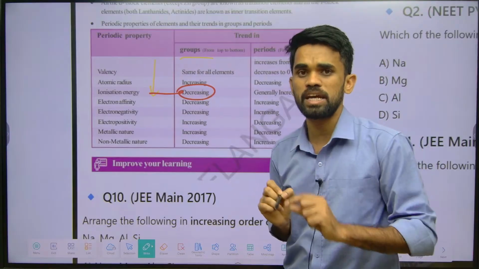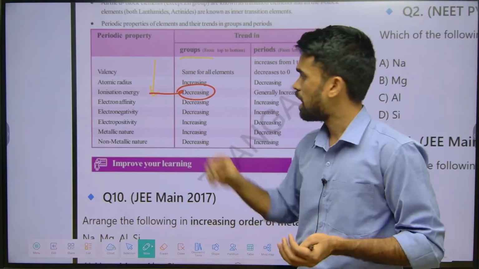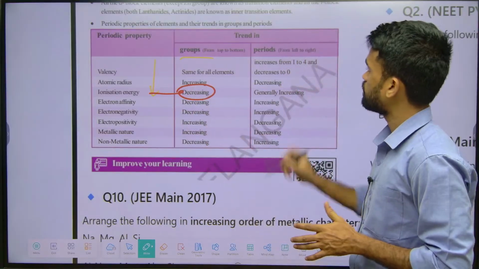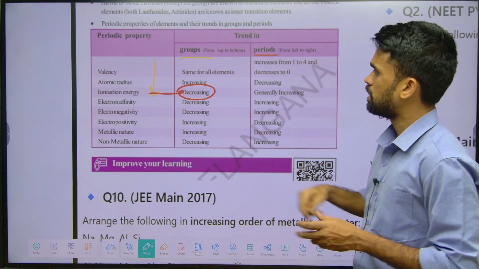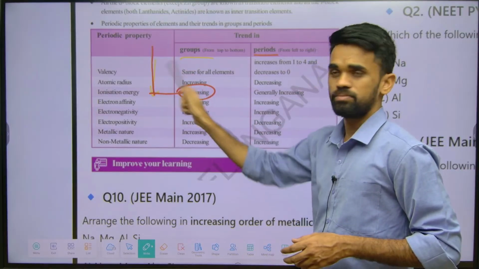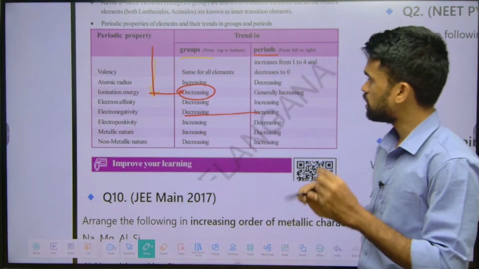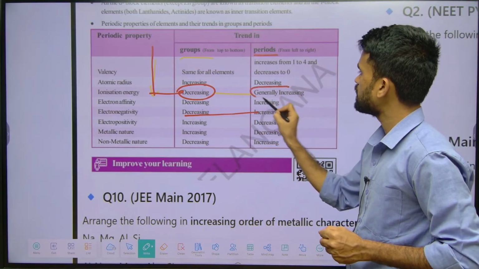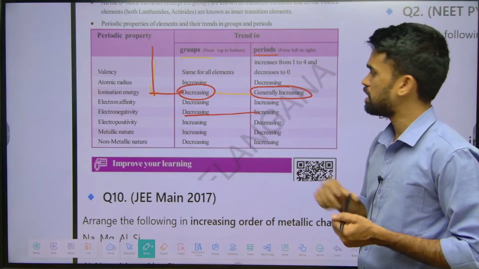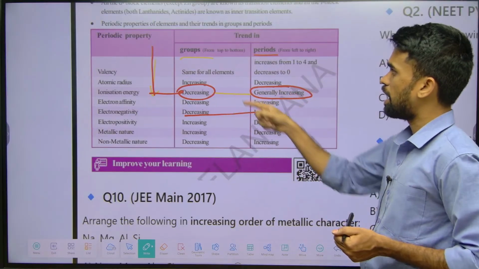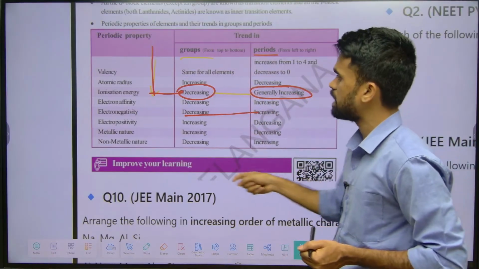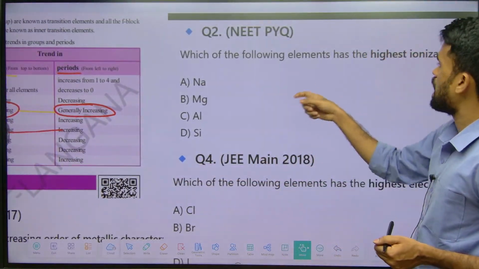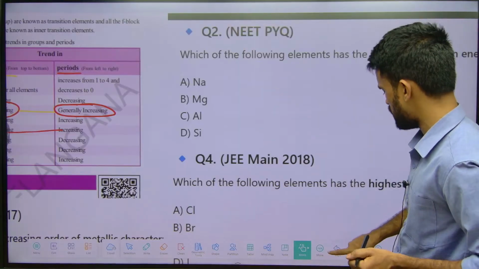Okay, this is the statement you studied in class 10th only, from your class 10th book. When you go across the periods and groups, so when you go across a period, ionization energy generally increases. What they are saying is, ionization energy increases across the periods and decreases down the groups. Using this statement you can answer this particular question: which of the following elements has the highest ionization energy?